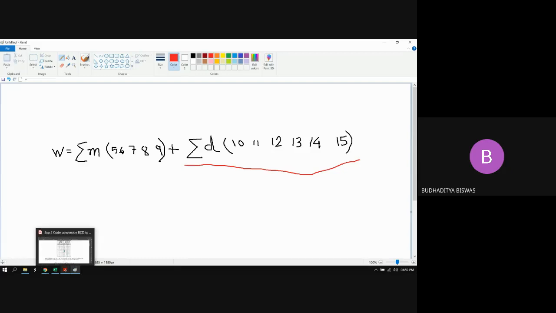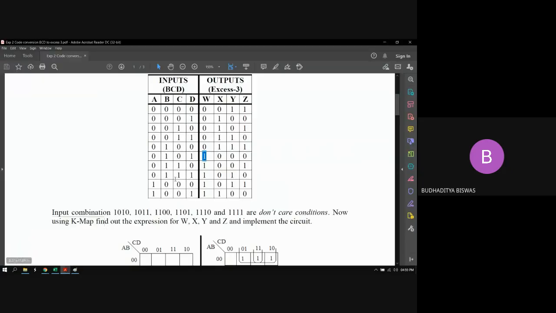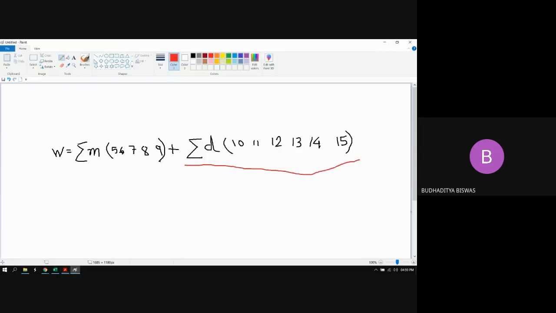Now, after this, you need to write the expression for W, X, Y, Z in canonical form, taking the help of the don't care condition. Then you need to simplify it using the K-map. If the expression of W is given like this, can you simplify it using the K-map?